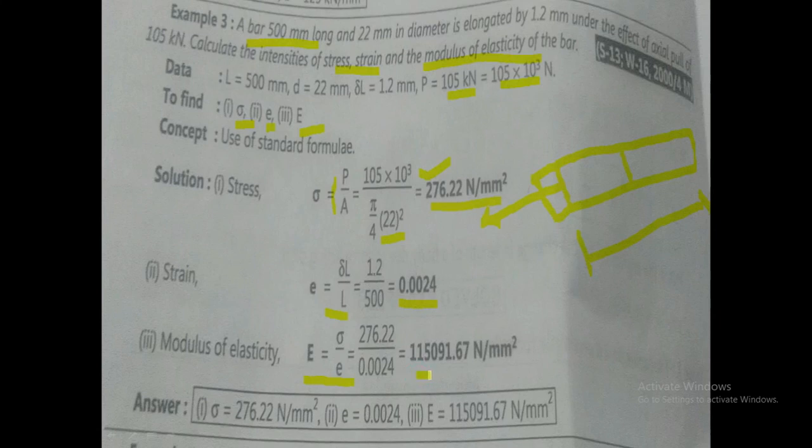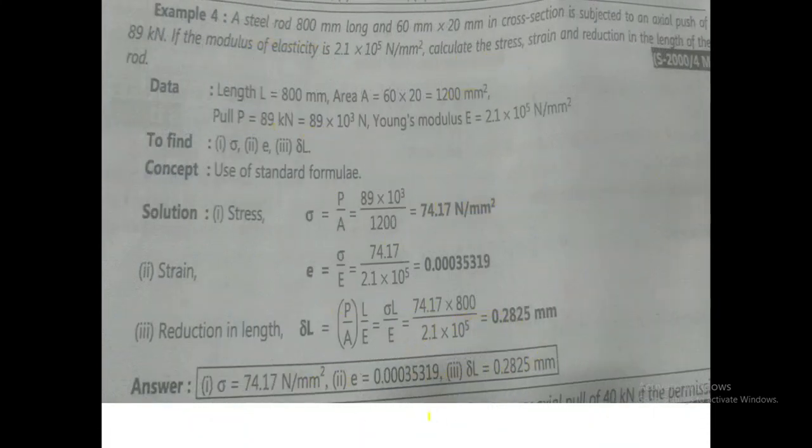After putting this value, we got the answer 5091.67 Newton per mm square. In this way, we calculated stress, strain, and Young's modulus. This is our second problem. In the third problem,